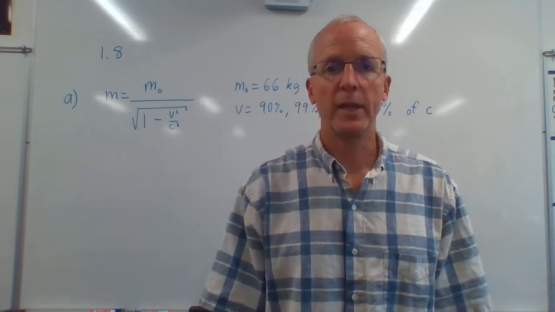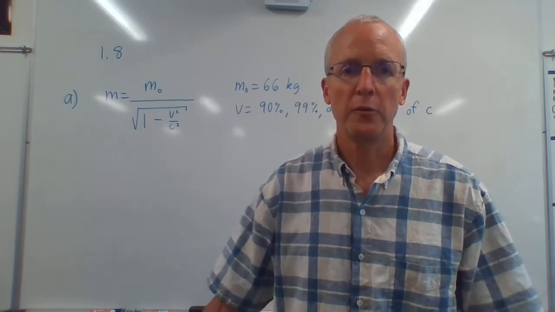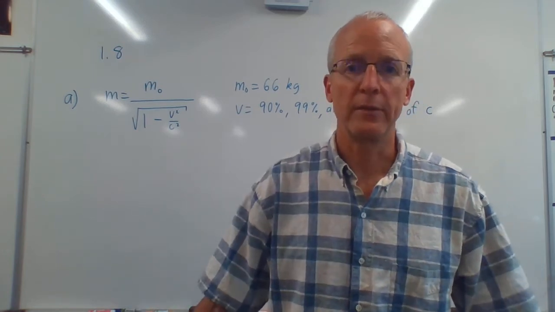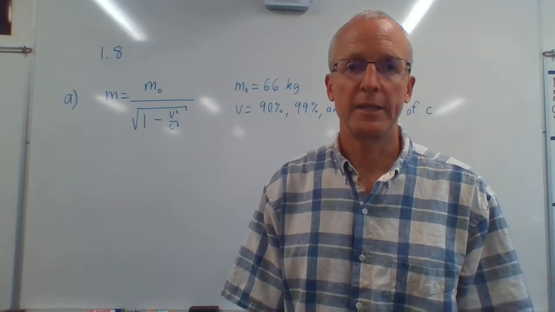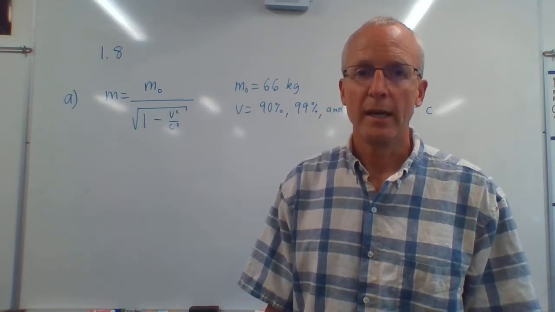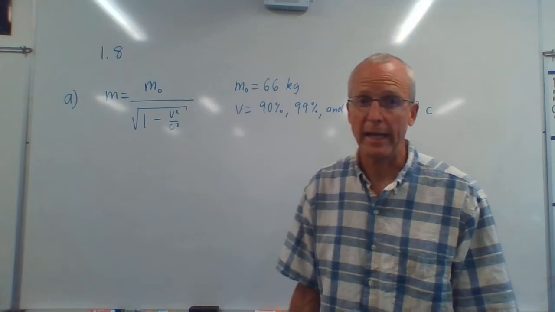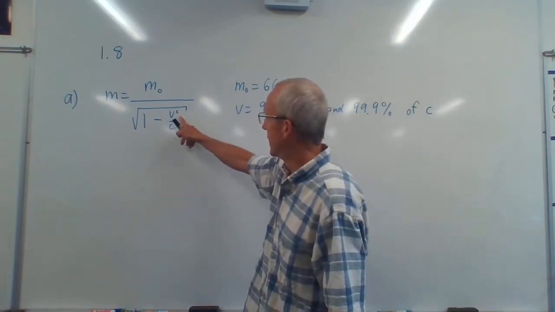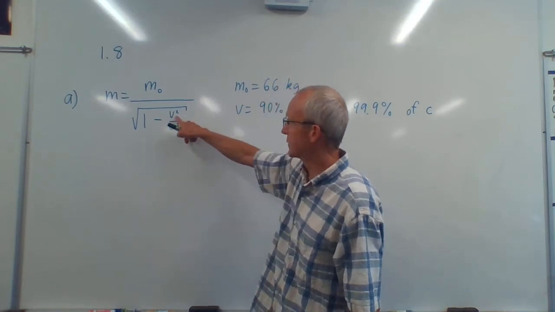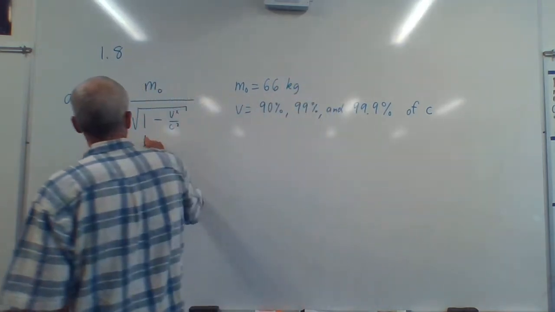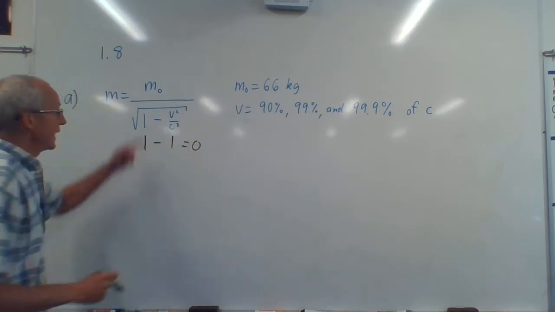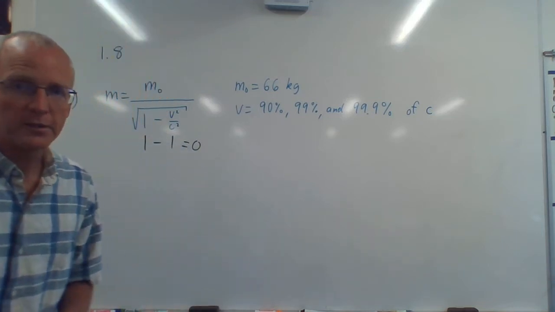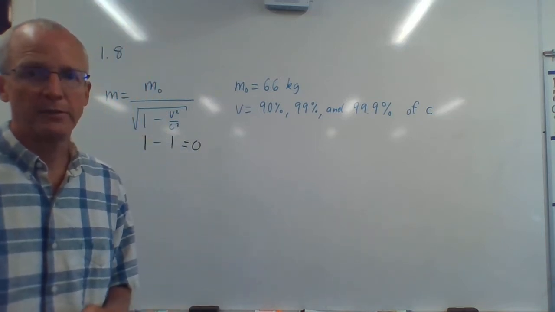And because of this formula, he said, oh, therefore, you can't go faster than the speed of light. This is why. If you've ever heard that you can't even go the speed of light, it's all because of this formula that he just worked out using really simple ideas in math. Because look at this. Let's say you're going the speed of light. Then v is equal to c. If v is equal to c, this would be 1, right? V squared would be c squared. We'd have 1 minus 1 here, which is 0. And you'd be dividing by 0. And as you know, that's a no-no. You're not supposed to divide by 0. So therefore, he said, oh, I guess you can't go the speed of light.